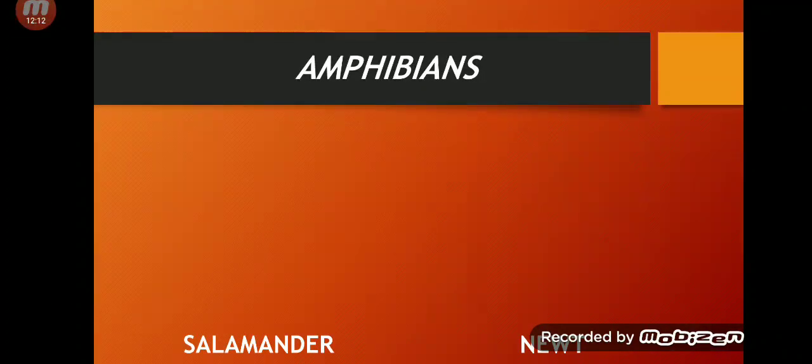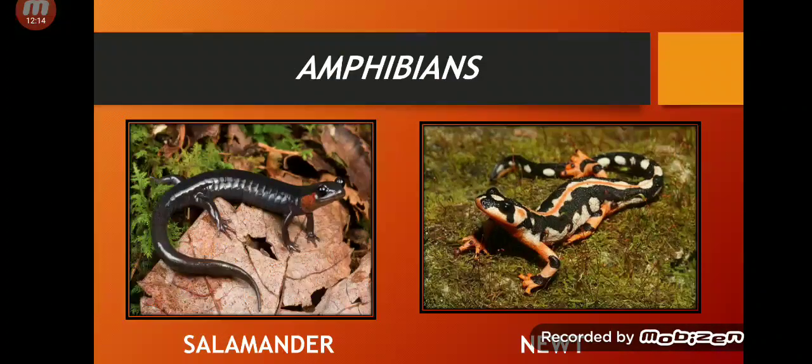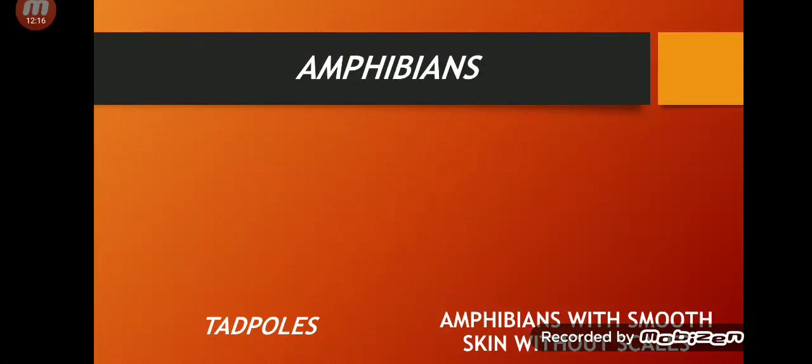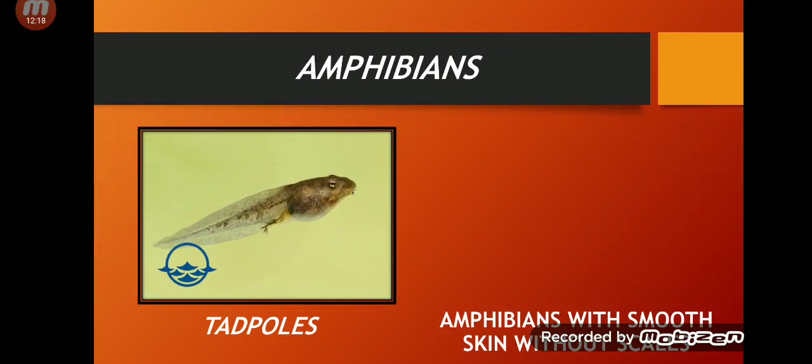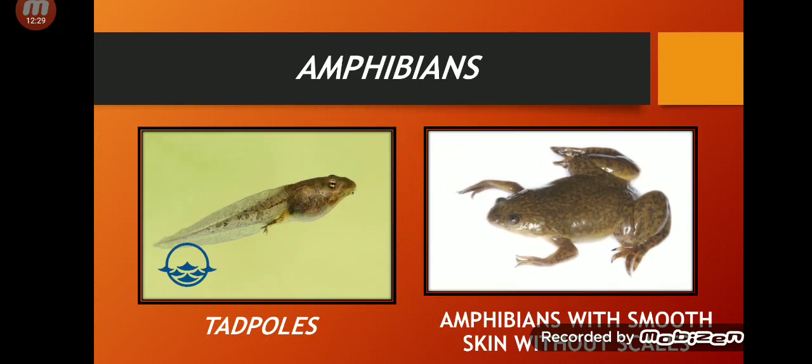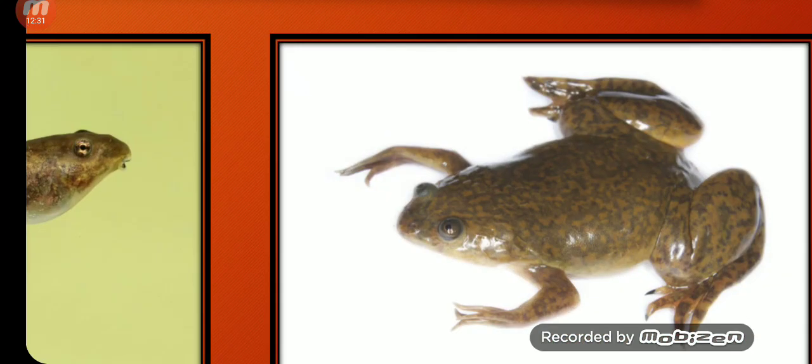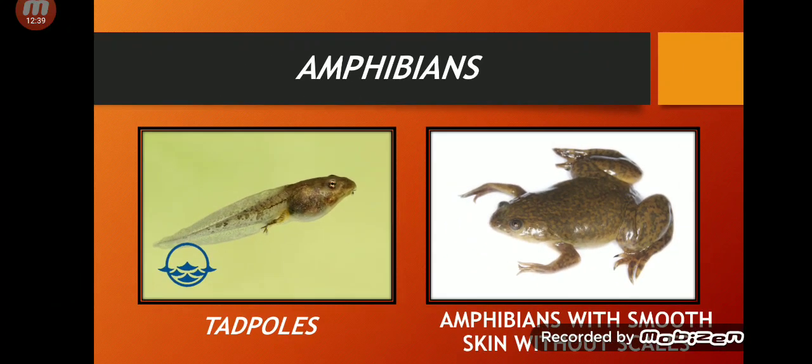Now can you see the tadpoles? See, this is a tadpole, or you can say, just to understand, this is a newborn frog. And this is an amphibian. Can you see how smooth its skin is? It's even shiny. So they have smooth skin without scales.